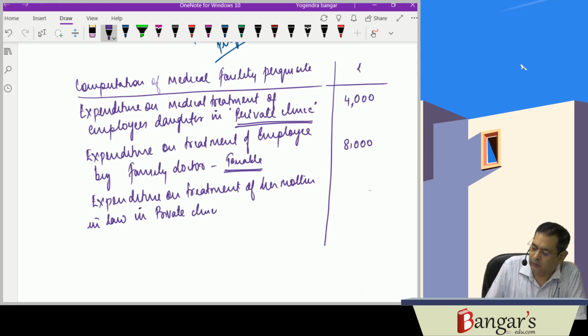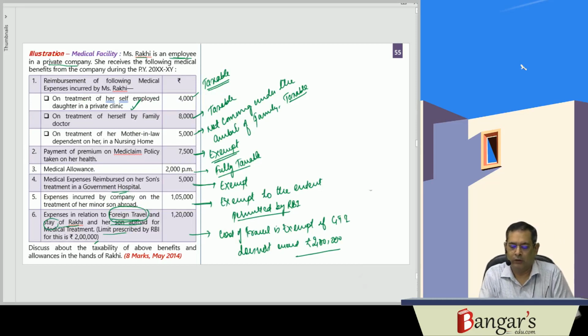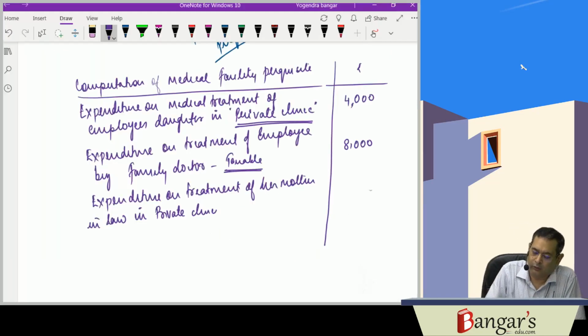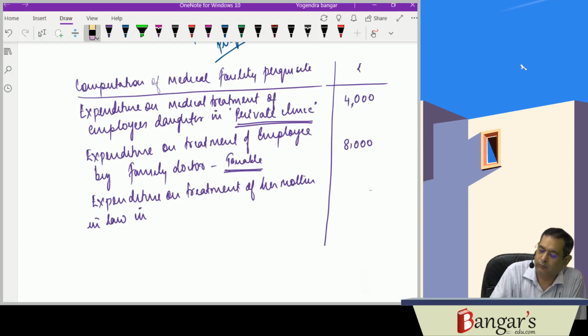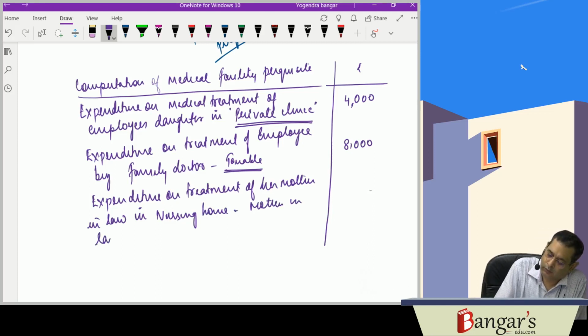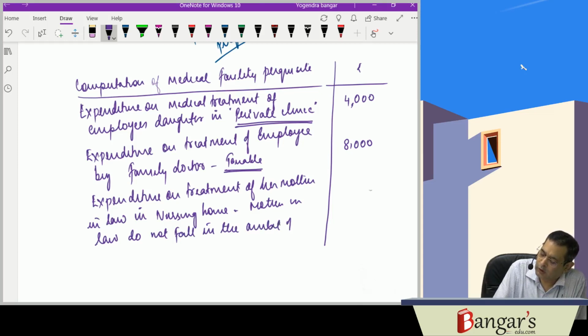The same is also taxable for both reasons: it is a nursing home, not a private clinic, and mother-in-law does not fall in the ambit of family member.